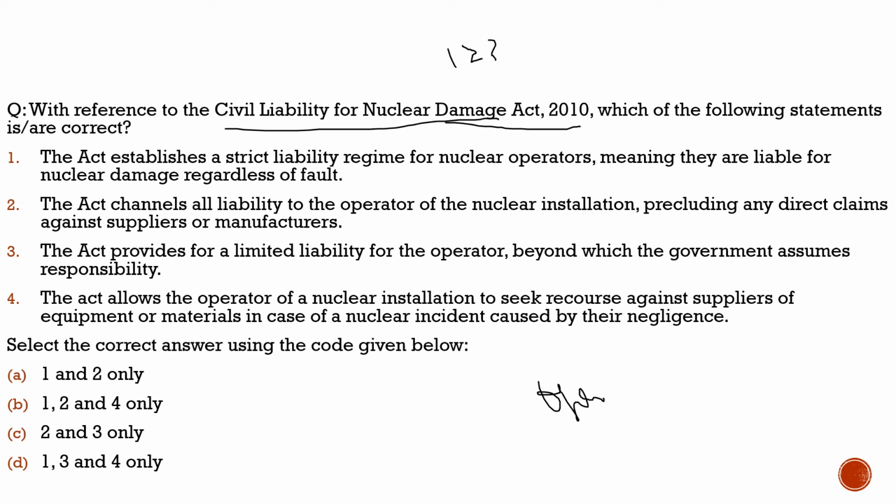the operator will take the responsibility if any damage happens. But under this Civil Liability for Nuclear Damage Act, there is a provision that the operator can claim the liability from the supplier too, because it is also the responsibility of the supplier. This liability on the supplier was the issue, and because of it, companies were very hesitant to invest in our country. This is the major reason why companies in the US were not interested in investing in India.